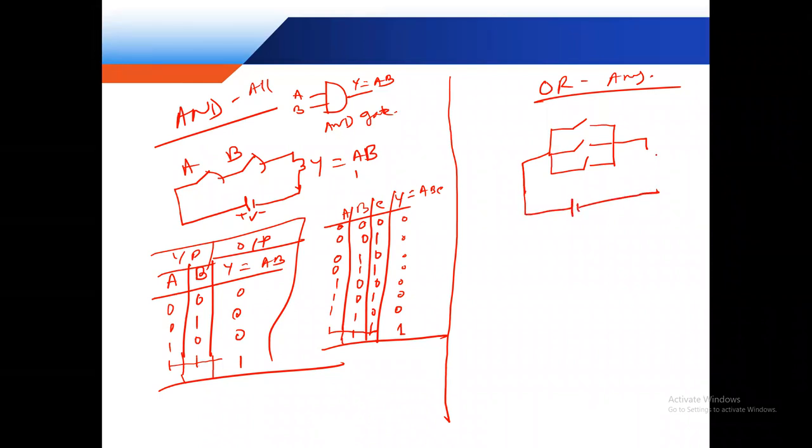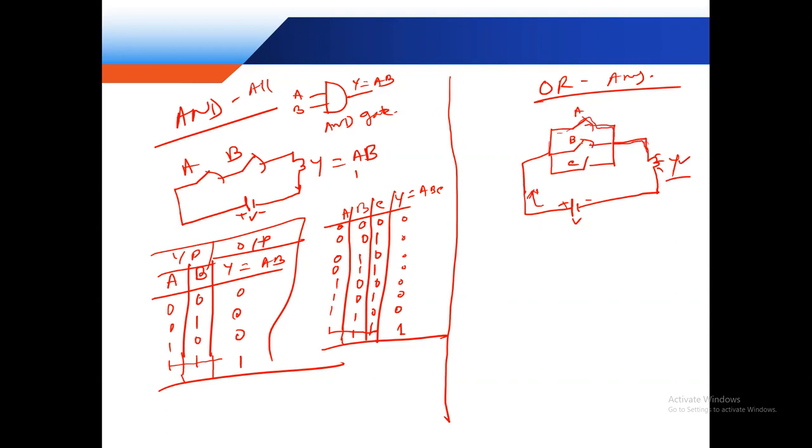Yes. Just wait. Suppose this is the A, B, and C switch, and this is the voltage, and this is Y. So if this is the parallel circuit design, parallel circuit means, suppose switch A on, so our voltage flows through this line, this is the current flow. Current flows from this point to this point, so this Y is on.